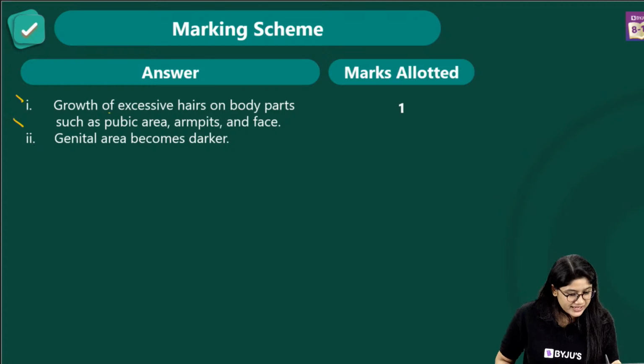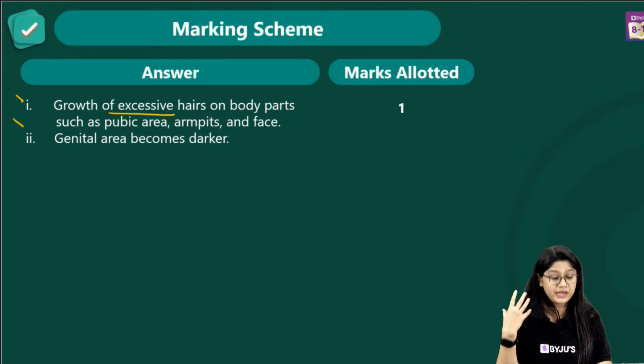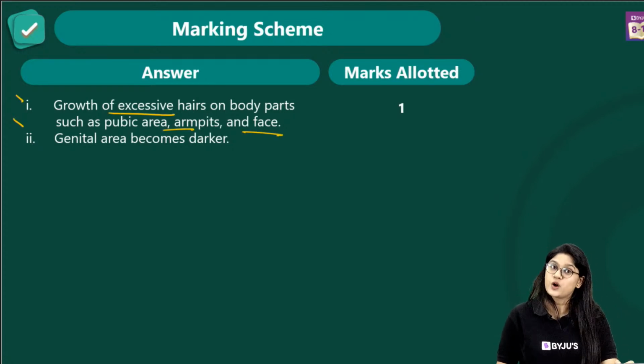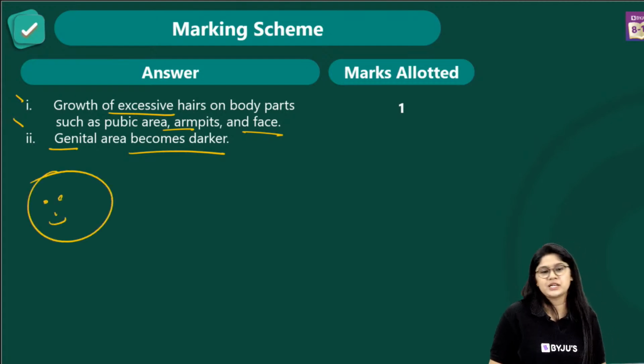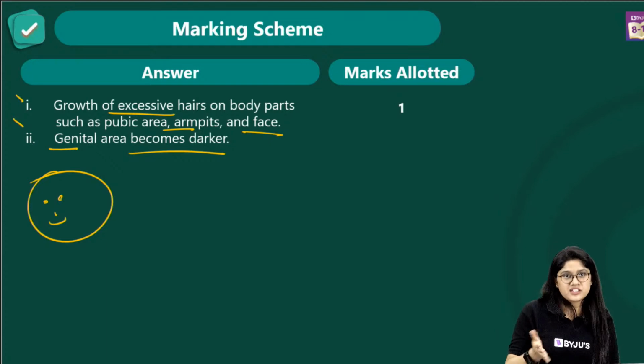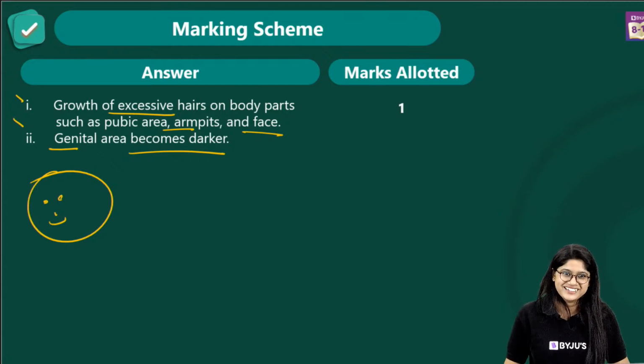So growth of the excess body hair on the body parts such as the pubic area, armpit and the face, and of course the genital area will become darker, and you will be getting 1 mark. It's a very easy question. It's a Kaju Katli question. Very straightforward. The answer is being served to us, right?